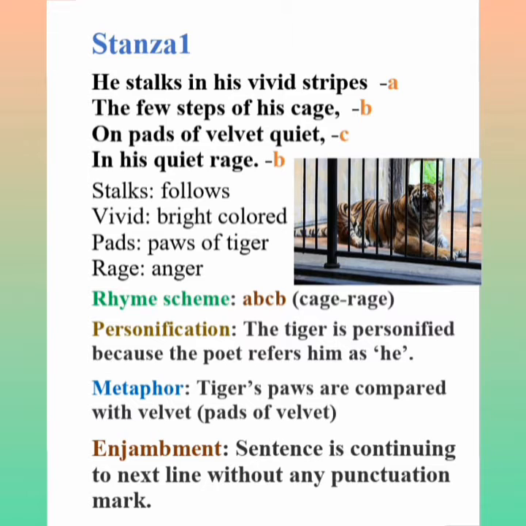And the literary device. So the word he refers to the tiger. So it is personification, where an inanimate object or animal is given a human quality. So he, here, refers to the tiger. So it is personification. And in the third line, on pads of velvet quiet.